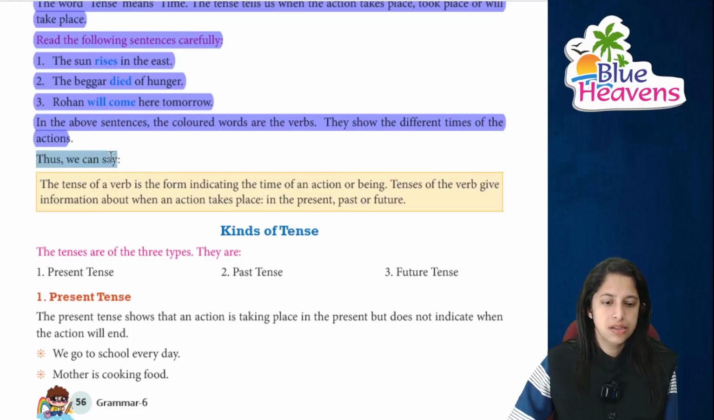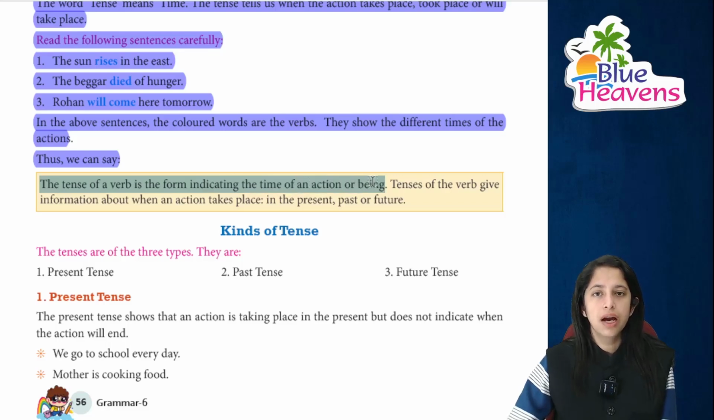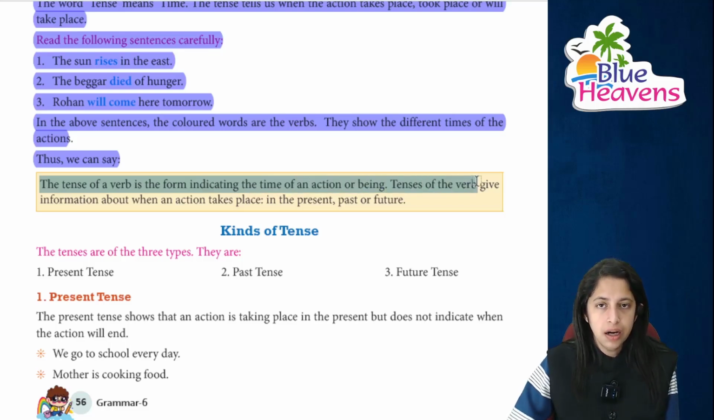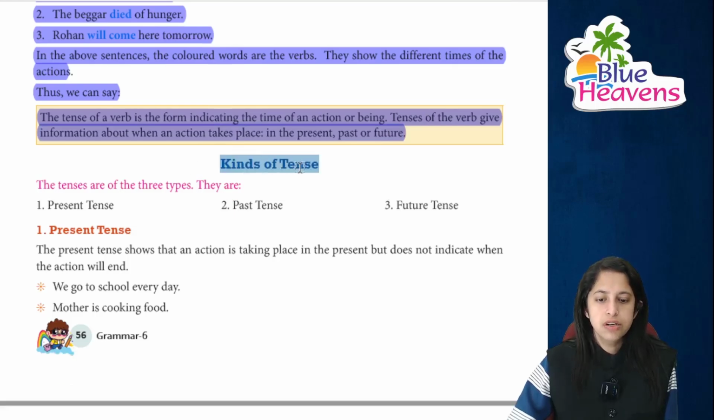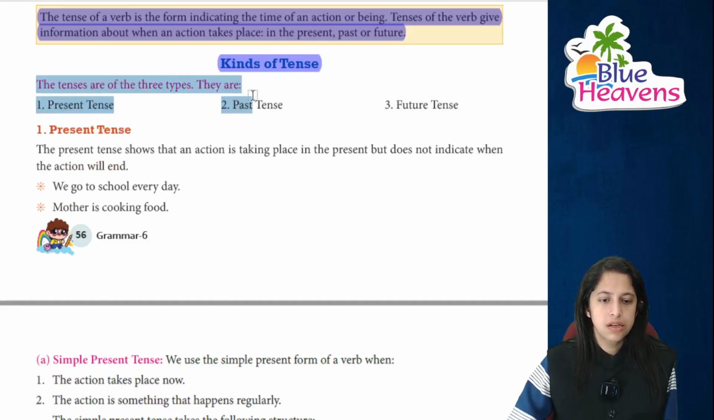So thus we can say that the tense of a verb is a form which indicates the time of an action, or being, that is, when something is happening. The tense of the verb gives information about an action which takes place in the past, present and future. First is the kind of sentences. Tenses are of three types: first is present, then past, and the last one is future. First we'll be studying about present tense.